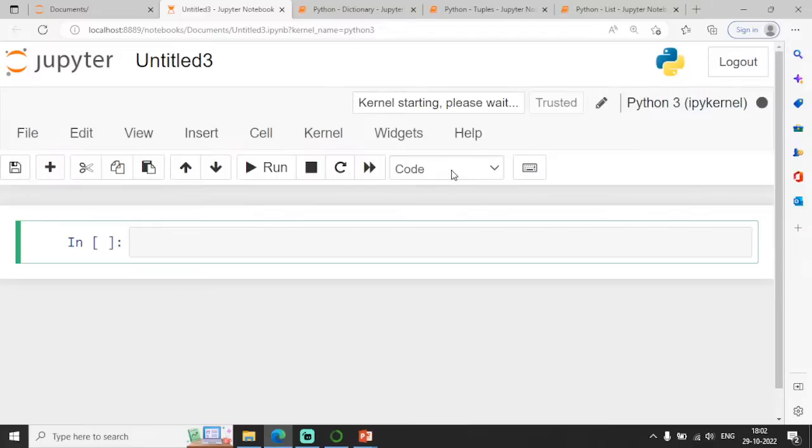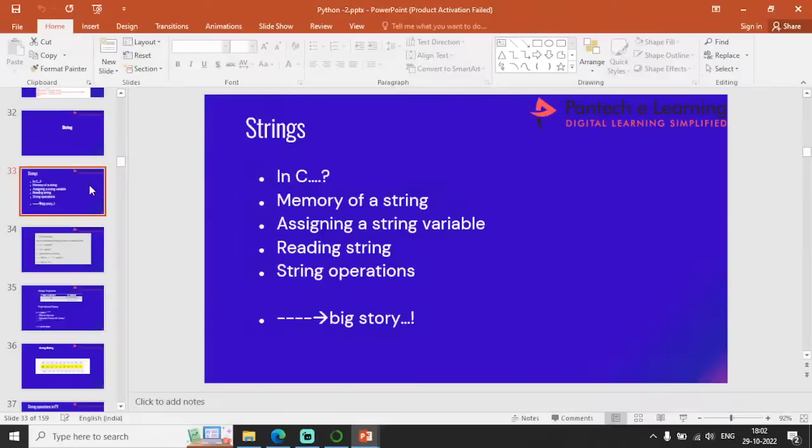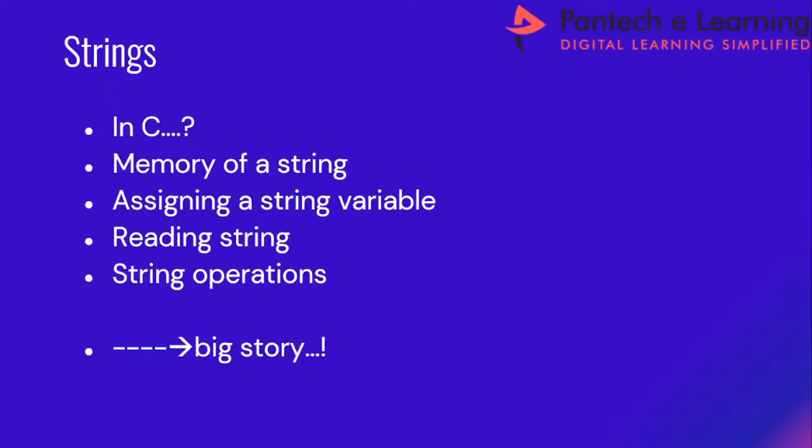I was discussing with you about different types of operators: arithmetic operator, relational operator, logical operator.